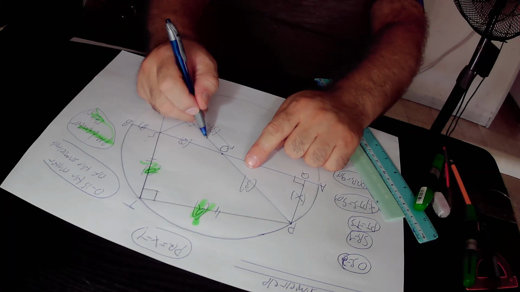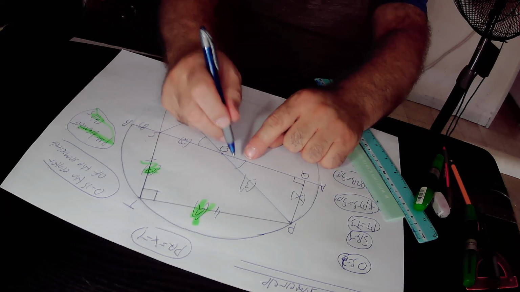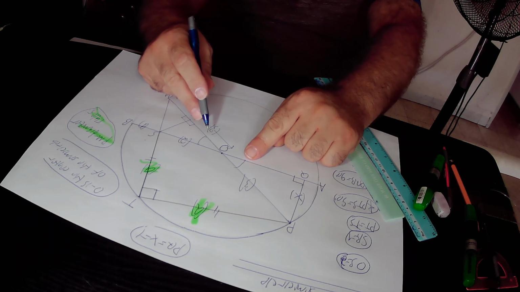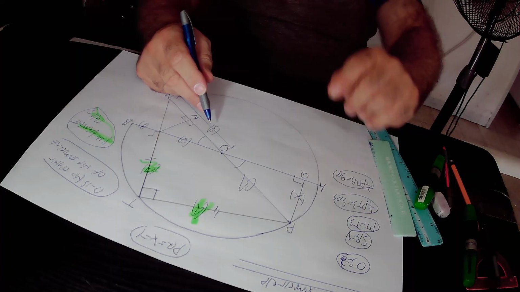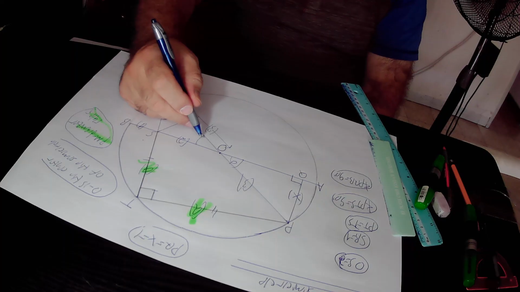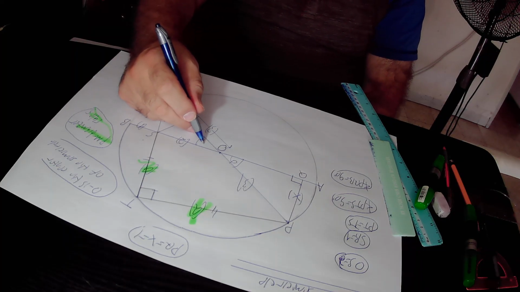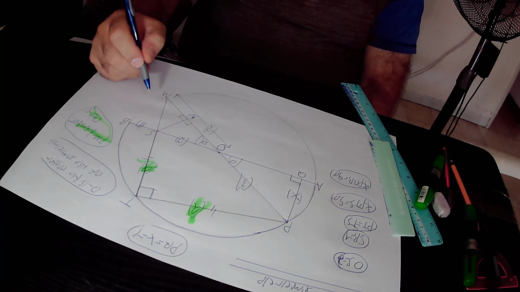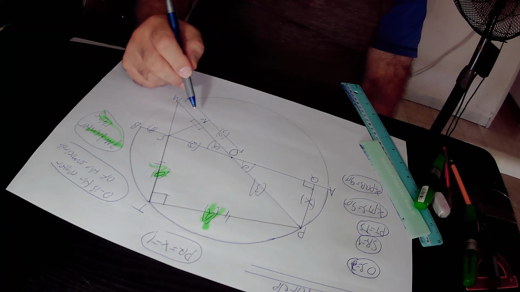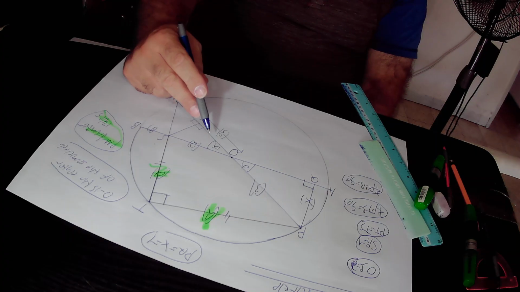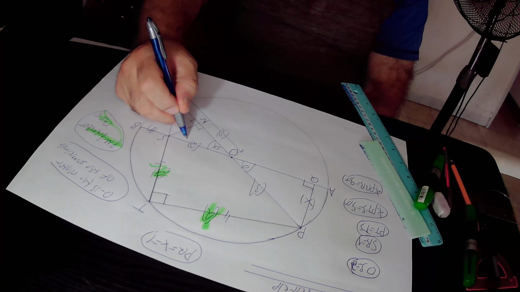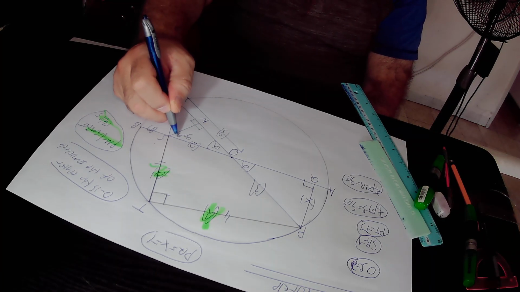Those two angles are defined as vertex angles, and we know that vertex angles are equal to each other. So if we define the size of this angle as alpha, then the size of this angle must also equal alpha, because they are equal to each other. In the next step, we'll focus on this small right triangle OSN. This angle equals alpha, this angle equals 90 degrees, and therefore this furthest angle must be equal to 90 degrees minus alpha.